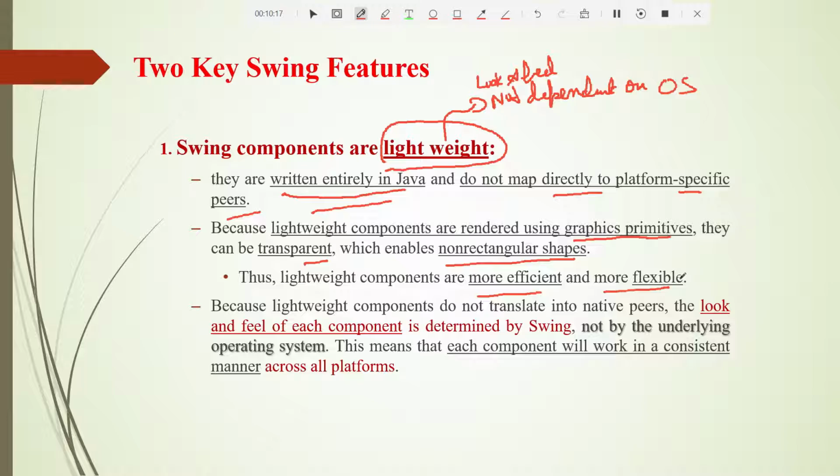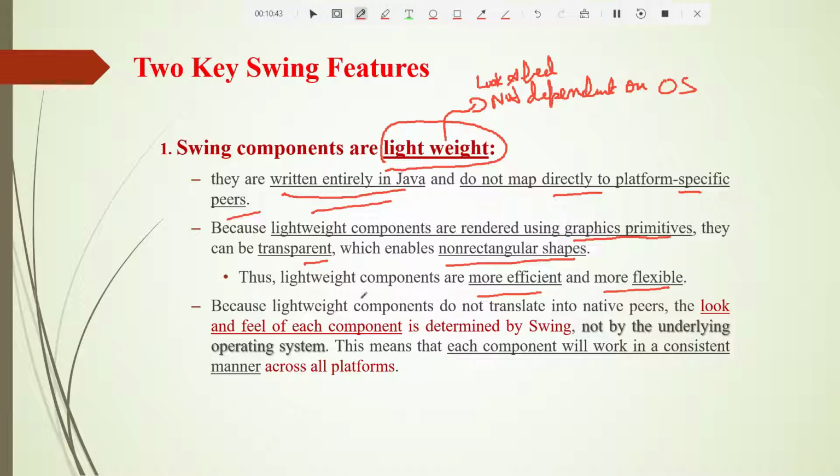As for more efficient, I already told you, students, if you want to make some changes in whichever window you have developed using Swing, then you can easily make it. The problem you faced in the previous one, that is in AWT, is not there. There, even small changes were difficult, because everything is dependent on the operating system. But here that problem is not there.